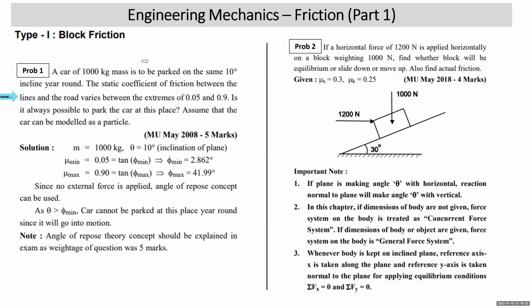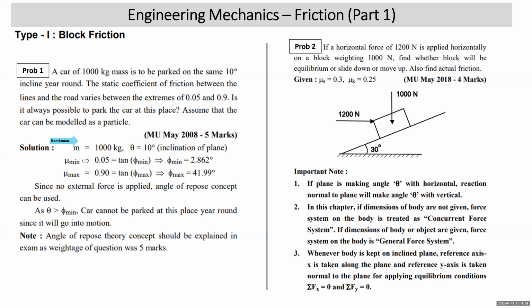It is because friction force and normal reaction are mutually perpendicular, so there is no question of a parallel force system coming into consideration. Now, for the given problem, what is given? Mass is 1000 kg, theta is 10 degrees, the inclination of the plane.